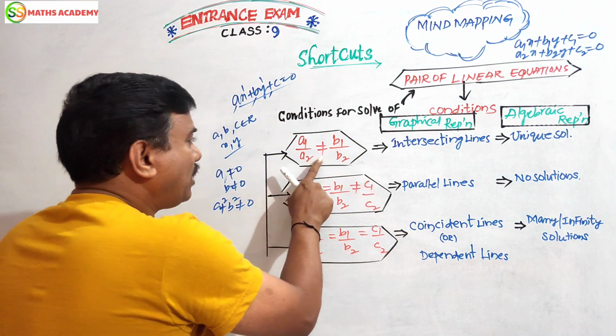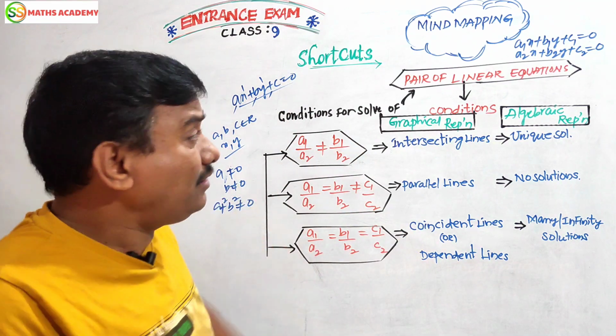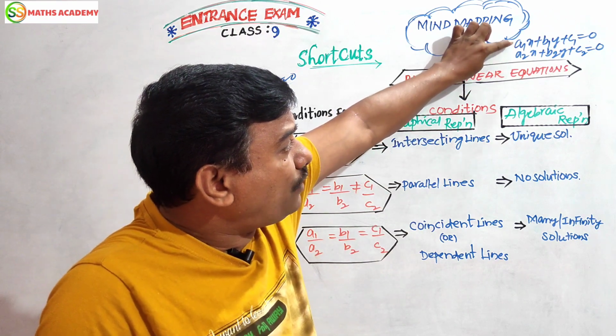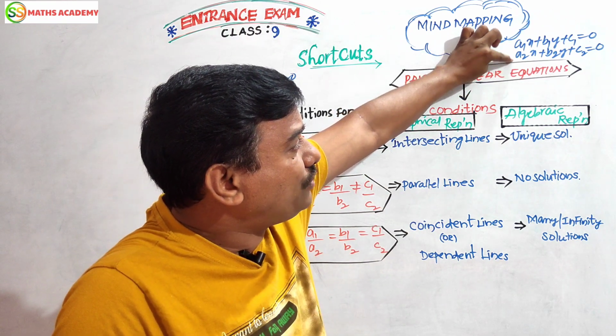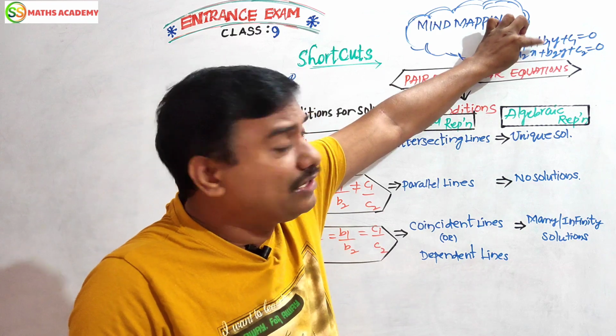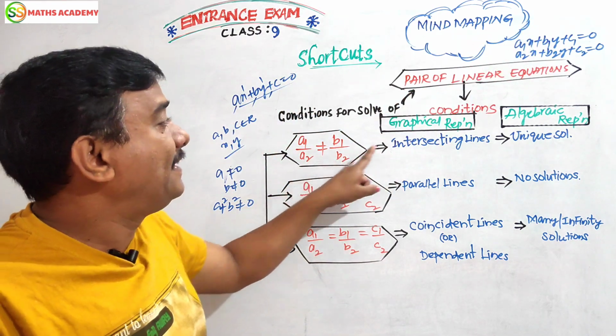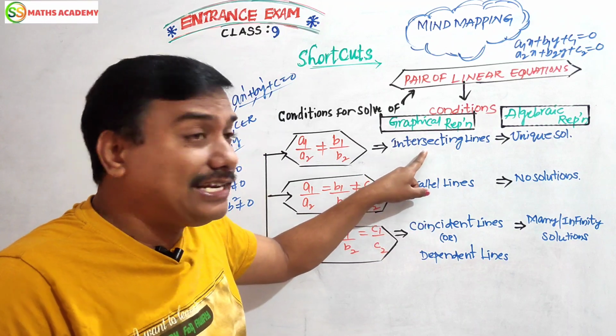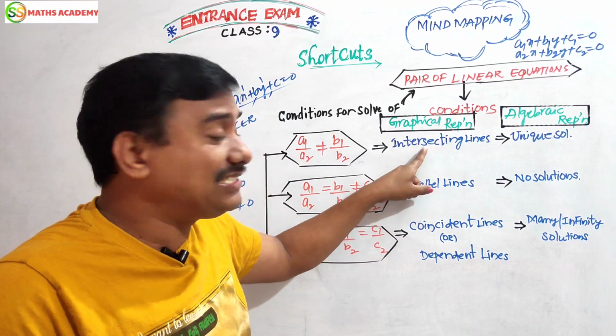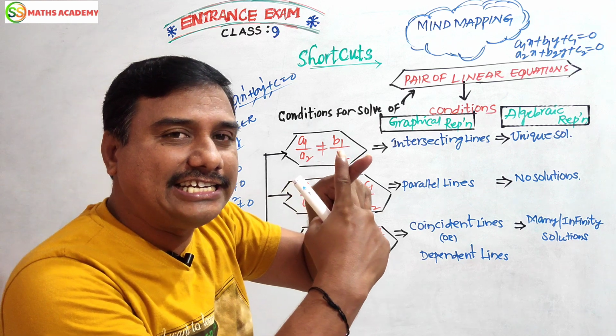Here a1 by a2 is not equal to b1 by b2. When the ratio of the first coefficients and the ratio of the second coefficients of the two equations are not equal, then geometrically we can say that these two are intersecting lines.